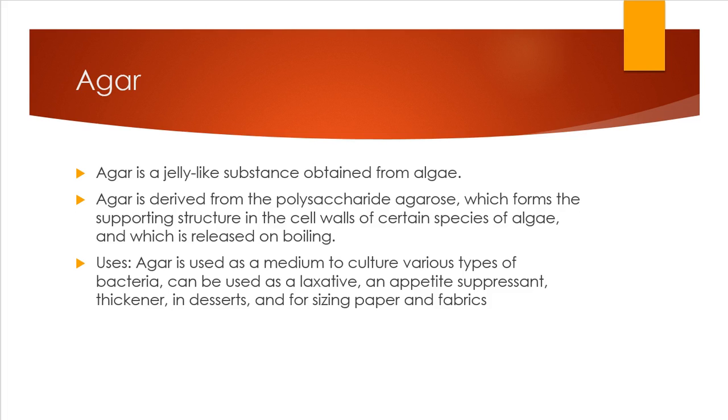And the fourth and final example is the agar, which is a jelly-like substance that's obtained from algae. It's a little bit thicker than a gelatin substance. It's derived from the polysaccharide agarose, which forms the supporting structure in the cell walls of certain species of algae and is released upon boiling it. The agar is one of those examples from the seaweed.